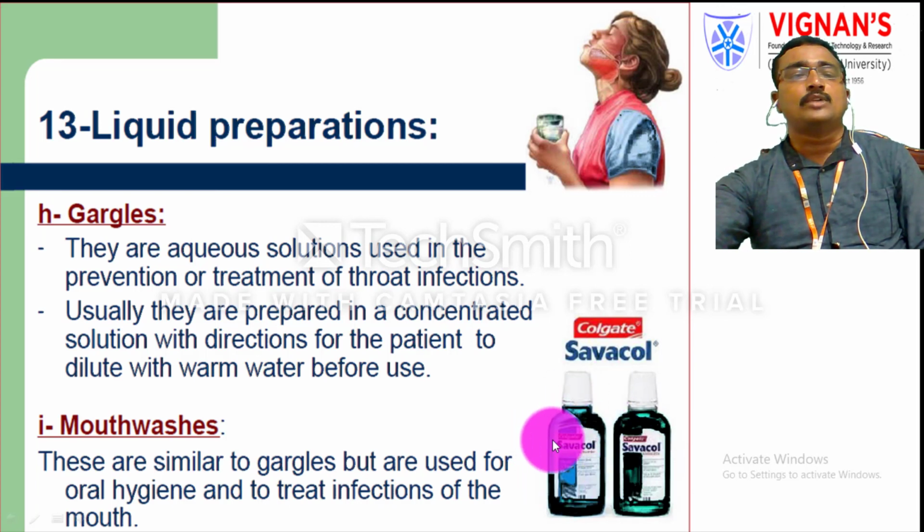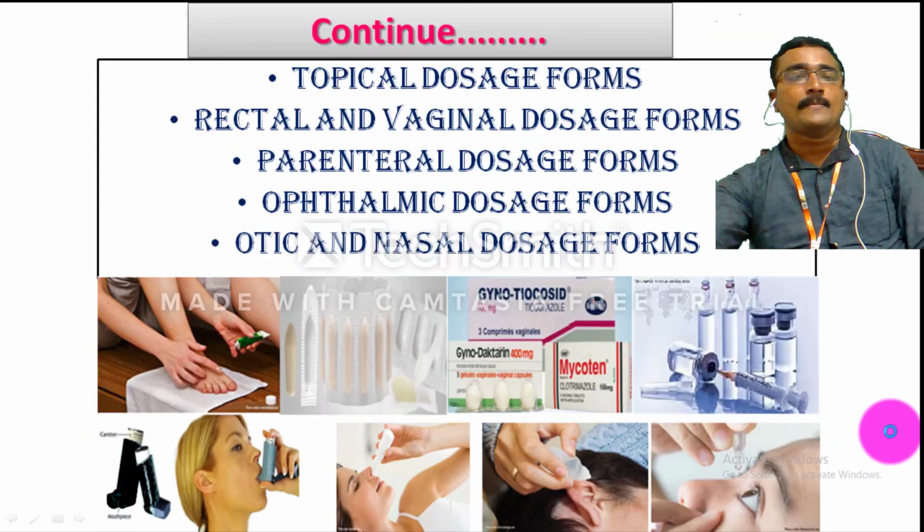We rinse the mouth before taking anything like food, snacks, or breakfast, and after finishing also you can rinse your mouth. Definitely it mainly controls problems in the mouth and throat, and also controls the microbes in the mouth region.